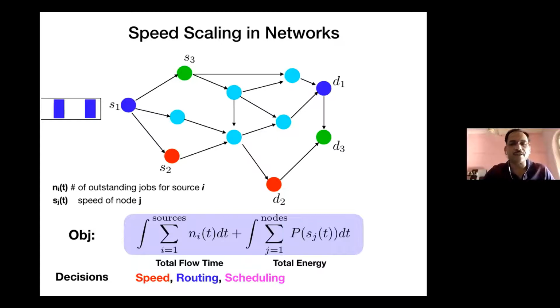And what are the decisions? You want to minimize this objective, and the decisions to be made are, for each node, what speed should it work at for processing its packets? For source destination pairs, how should their packets be routed? And at each node, how should the packets which are available with it be scheduled over time? So these are three interrelated decision variables which affect our objective function, and you want to minimize this objective over all these three possible decision variables.